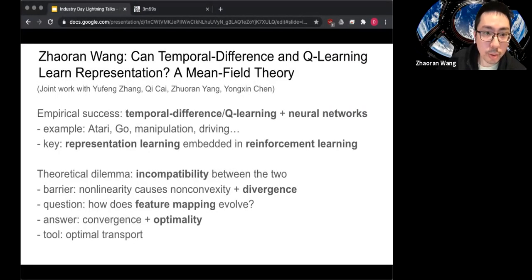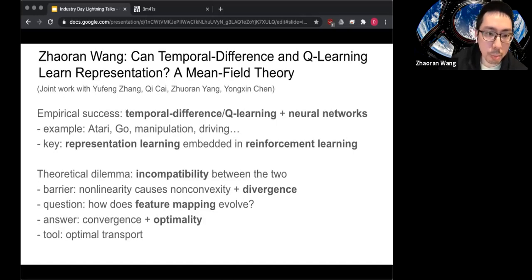So I will talk about learning representation in reinforcement learning. This is a new paper at NeurIPS, and it is joint work with my student Yufeng Qi, and also Zhaoran, who is a research fellow here, and also Yongxin at Georgia Tech.